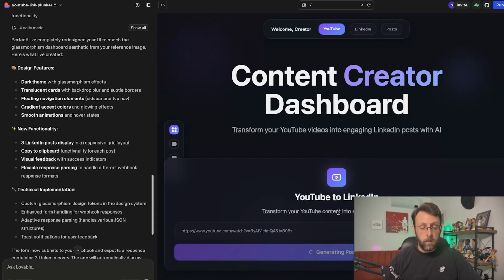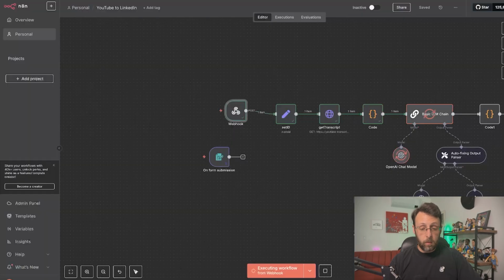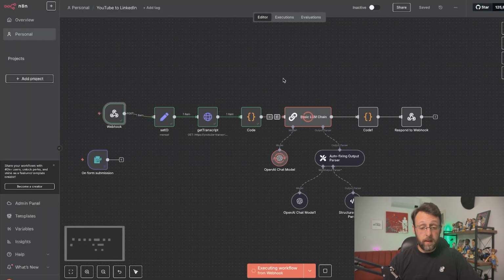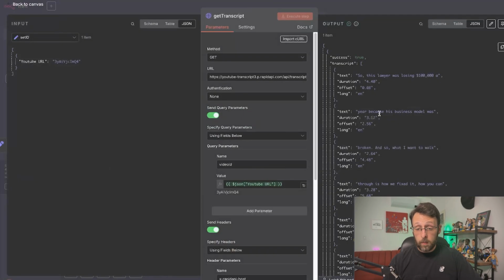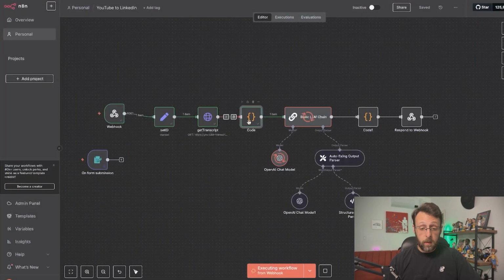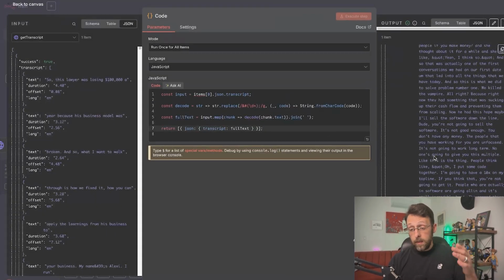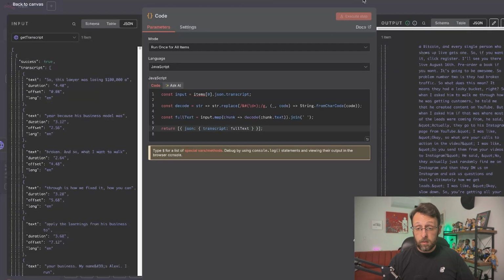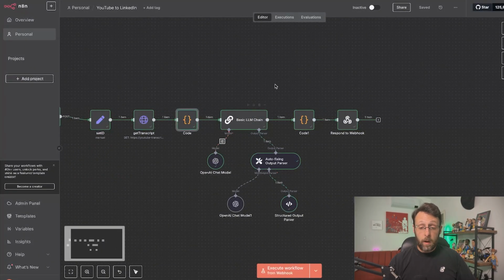Generating post. Let's see if we get a success message or if this is working. Okay, cool. So this is already kicked off. Let's see in here. If we come in here, we've grabbed the full transcript. This code node should have truncated everything and removed all the extras that we need and cleaned up this data. We're now writing our LinkedIn post.